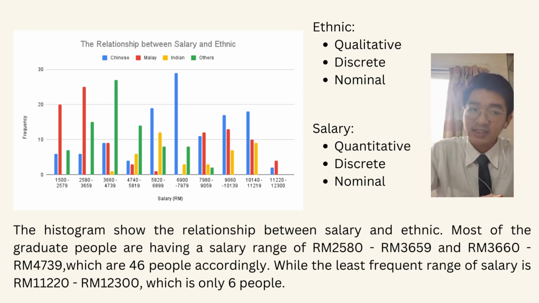The data of ethnic and salary are both discrete and nominal, while ethnic is qualitative and salary is quantitative. This histogram shows the relationship between salary and ethnic. Most of the graduate people are having a salary range of 2,580 ringgit until 3,659 ringgit and 3,660 ringgit to 4,739 ringgit, which are 46 people accordingly.